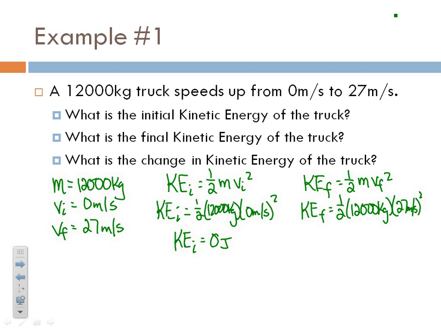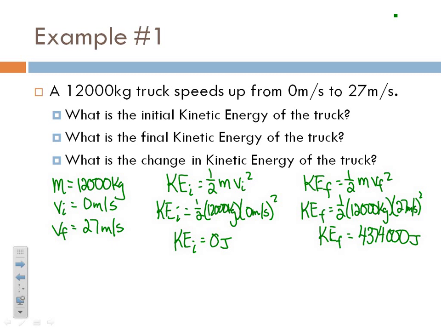We'll square that, and we get a final kinetic energy of what? A lot. 4,374,000 joules worth of energy.